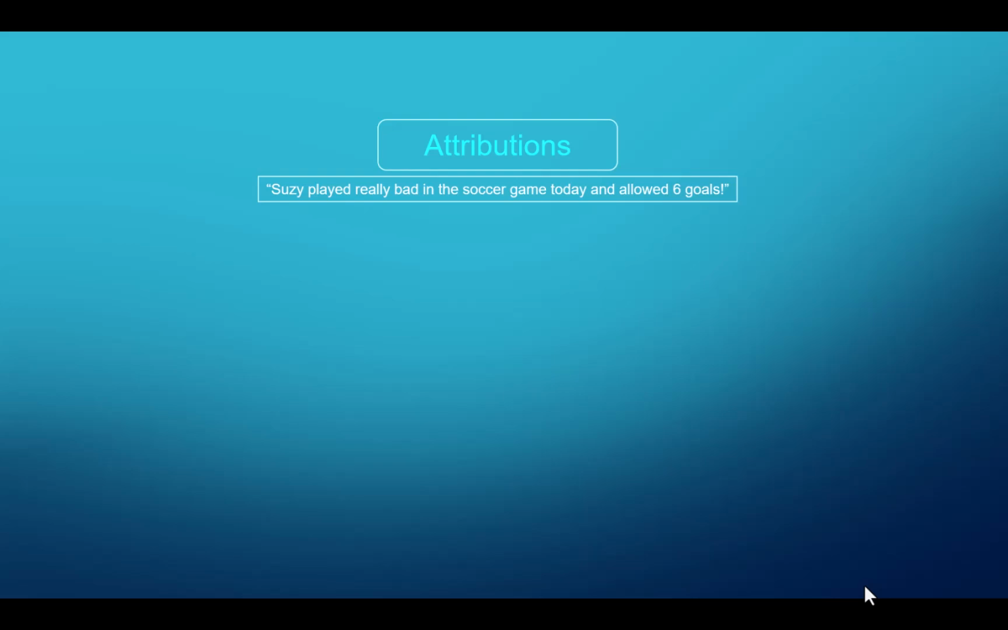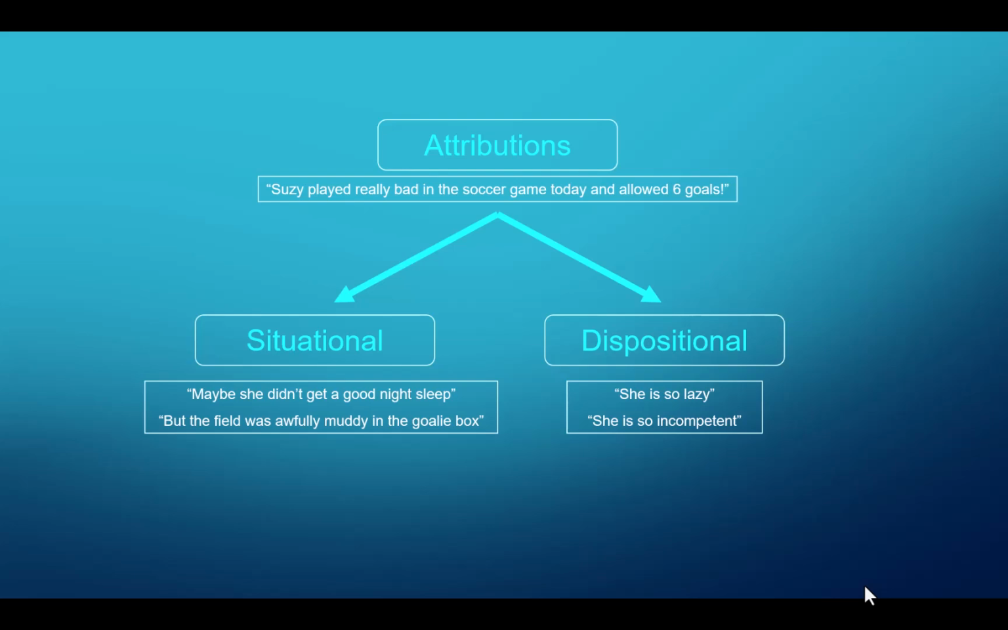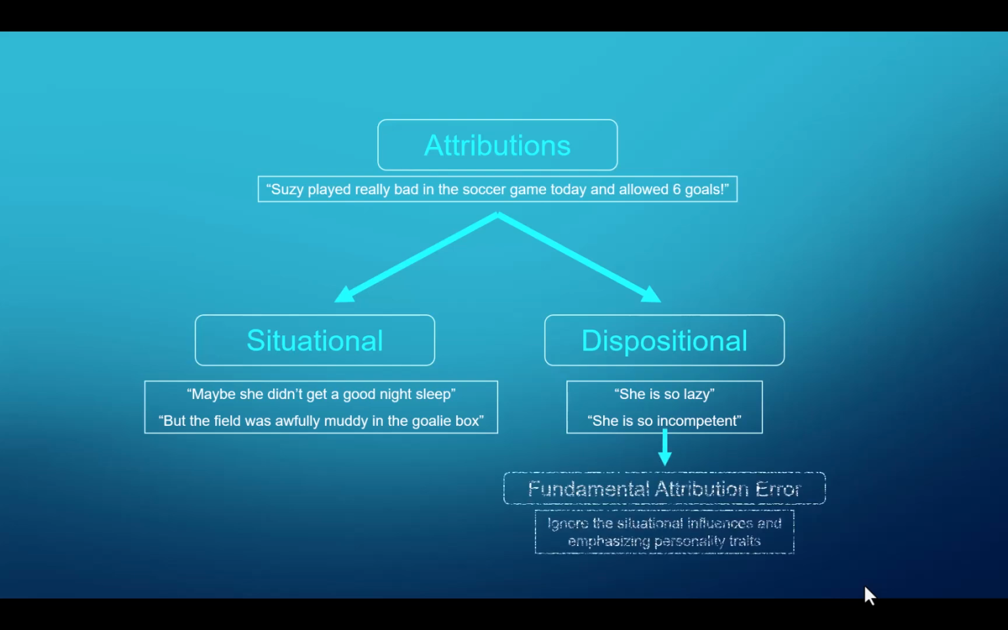So let's go through an example. This one says, Susie played really bad in the soccer game today and allowed 6 goals. Now, if we were going to do a situational attribution, we might say, well, maybe she didn't get a good night's sleep, or the field was really muddy in the goalie box. However, it's easier for us to think of a dispositional attribution. She's lazy, she's incompetent, maybe she's not a really good soccer player. When we use that dispositional attribution and can't consider a situational attribution, we're committing what's called the fundamental attribution error. So we ignore the situational influences and emphasize personality traits.